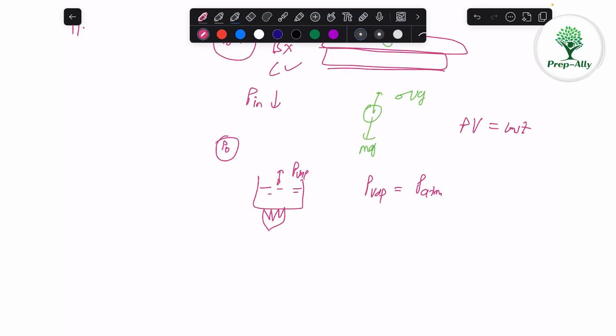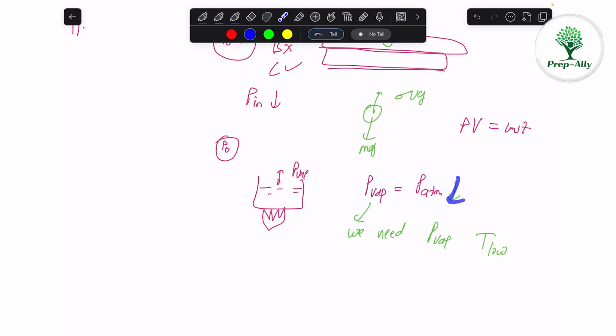So at higher altitudes, the atmospheric pressure is already less. So that's why we need less vapor pressure. And this lower vapor pressure can be achieved at lower temperatures. That's why the water will boil at lower temperatures, since even at lower temperatures it will achieve a vapor pressure equal to atmospheric pressure.